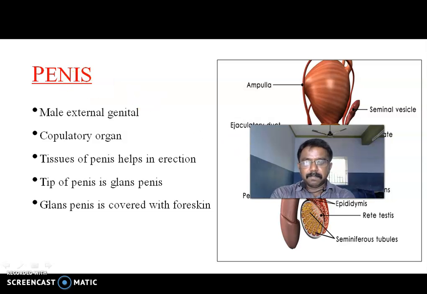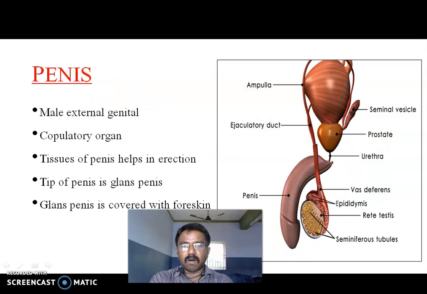Penis means external genital organ, right? This is the penis, the male external reproductive organ, the male external genital copulatory organ. The copulatory organ is able to enter into the female reproductive tract and release the sperm. Tissue of the penis helps in erection.